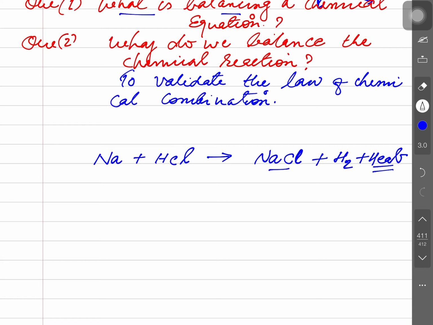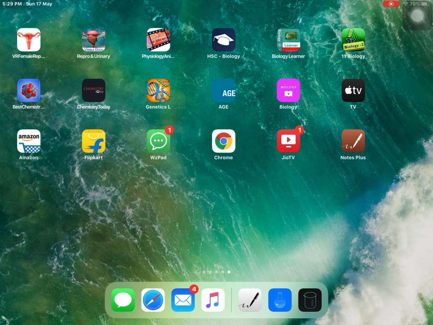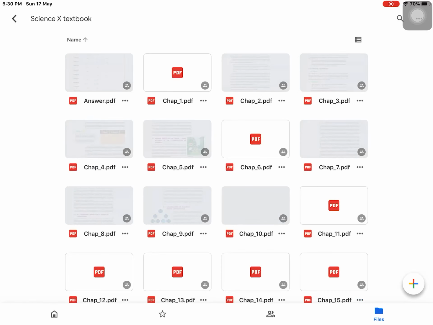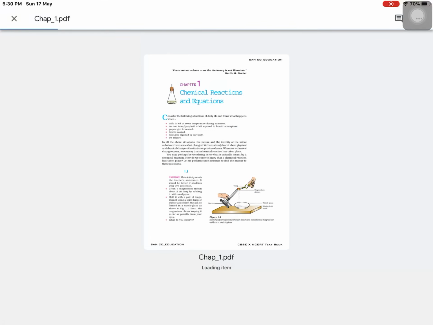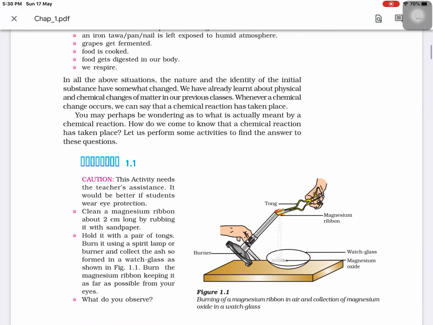I am writing this before you. You can also see it in your textbook. Is that clear? I am opening your textbook so you may see how this is happening. Everybody must have the science textbook with them when studying. Your textbook is there before you, see the chapter on chemical reactions and equations.